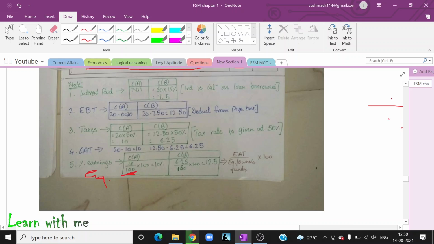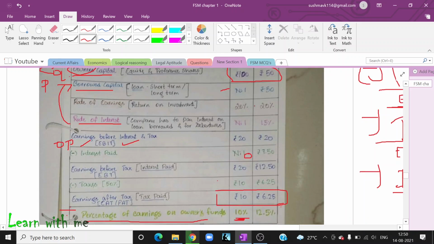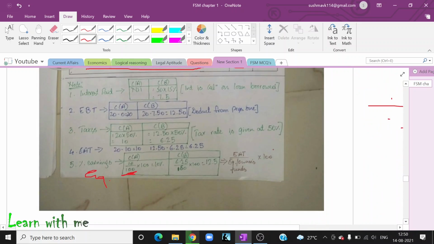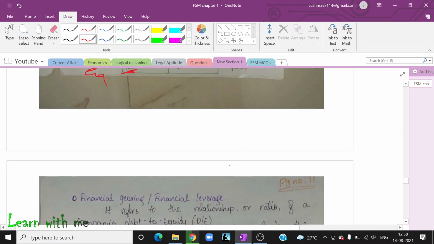I'm really sorry. And here also 6.25 divided by the owner's capital, which is 50 rupees. So you have to divide it by 50 and multiply it by 100 to get a percentage. So you get 12.25.